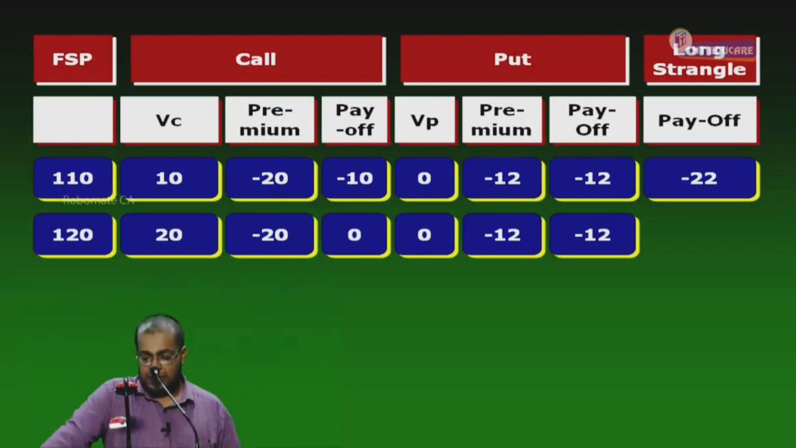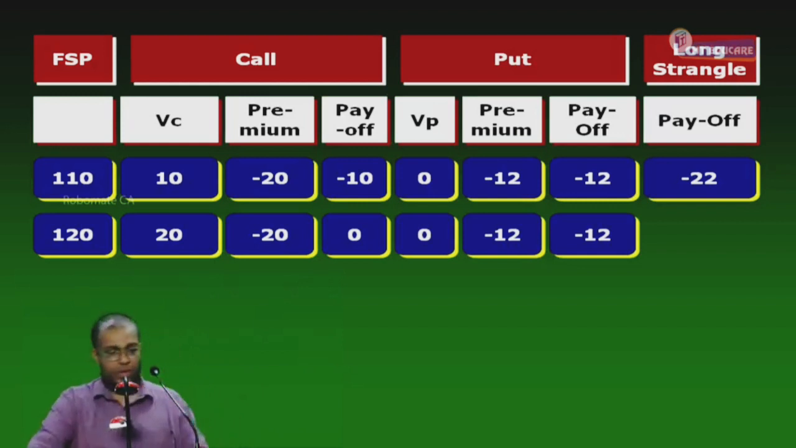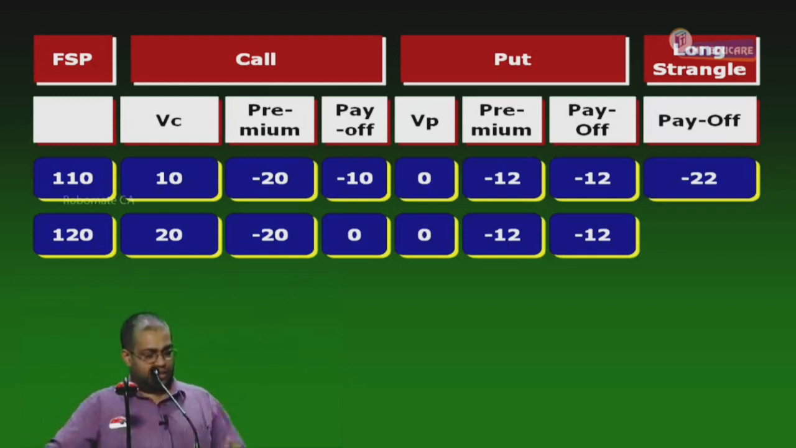Next, second: more than 132. In bracket, how I got 132? 100 plus 32. Bracket close. Tell me what is the status? Profit. Profit due to call holding. Yes or no?